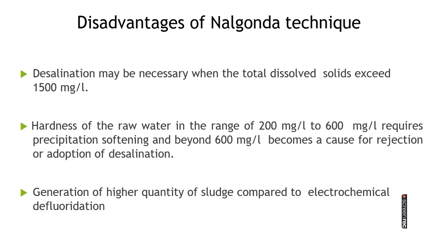Hardness of raw water in the range of 200 mg per liter to 600 mg per liter is required. If hardness is beyond 600 mg per liter, then it is difficult to remove the fluorides. Generation of a higher quantity of sludge compared to electrochemical defluoridation.